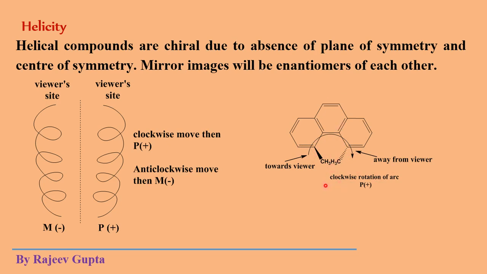is absent in this derivative. Now, how will we assign M and P in this molecule? We will make an arc from this portion, which is present towards the viewer or top side of the screen, to this away-from-viewer portion, which is present inside the screen. Now we see the direction of the arc. The direction of the arc is clockwise, so we will assign P or plus for this molecule.